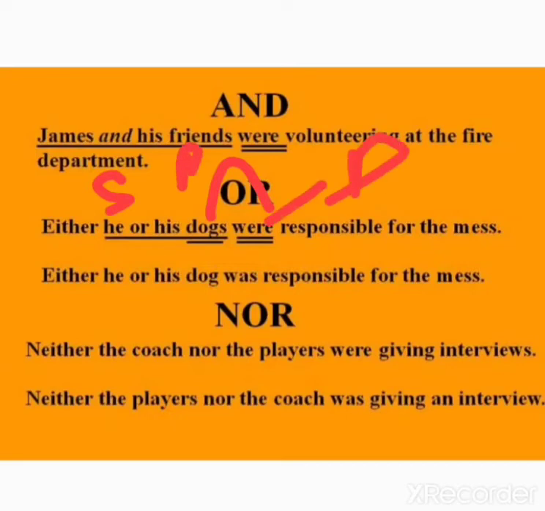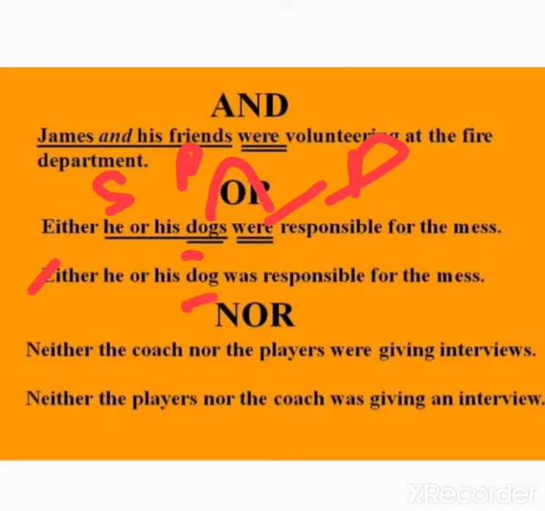So we will also look at the nearest subject, the subject which is near to the verb. We will follow that also. Okay. So dogs were. Either he or his dogs were responsible for the mess. Come to the next. Either he or his dog was responsible. Why dog was?